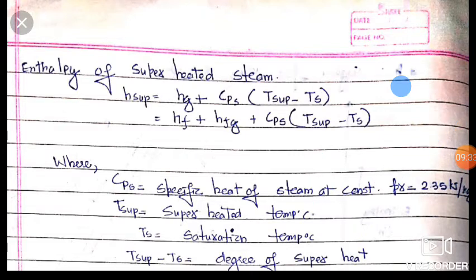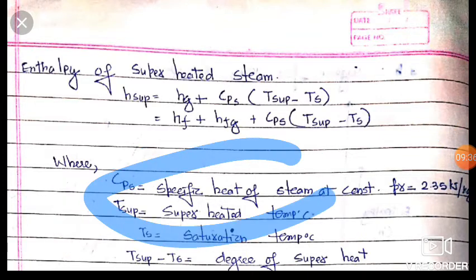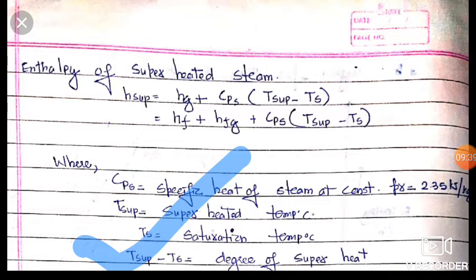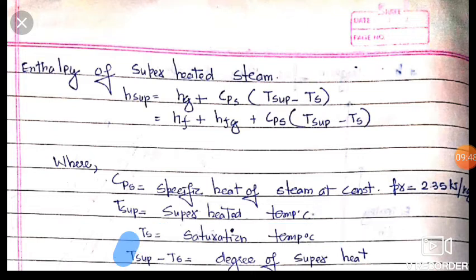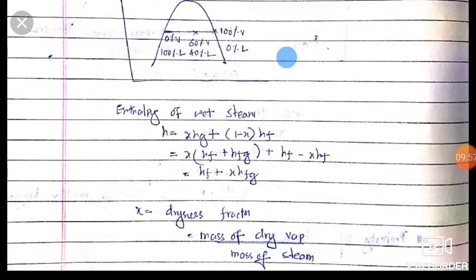This is T superheated temperature, saturated temperature, friends, Ts, and T superheated minus Ts is called the degree of superheat. Friends, keep this in mind. T super minus Ts is equal to degree of superheat. Now my dear friends, this is our diagram, this PV diagram. Here on the saturated liquid line there is 0% vapor and 100% liquid, and on our saturated vapor line there is 100% vapor and 0% liquid, and friends between there is 60% and 40% vapor or liquid respectively.